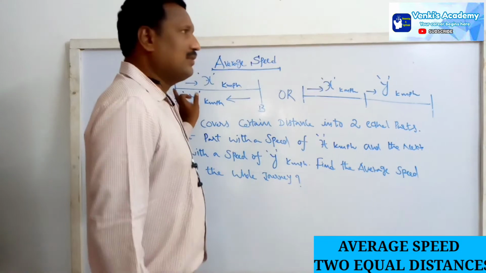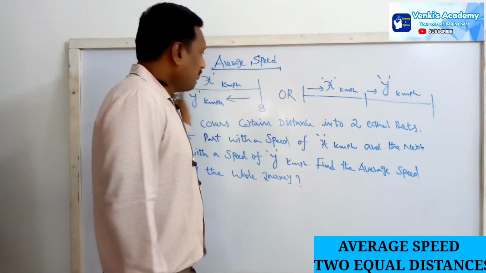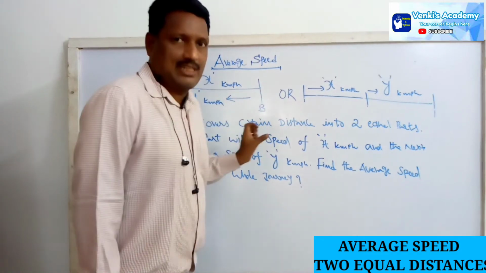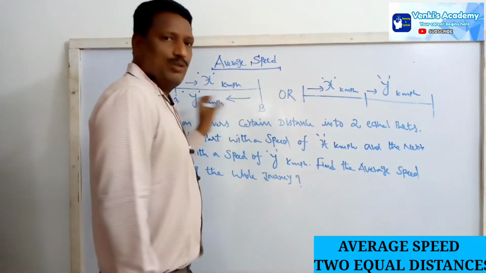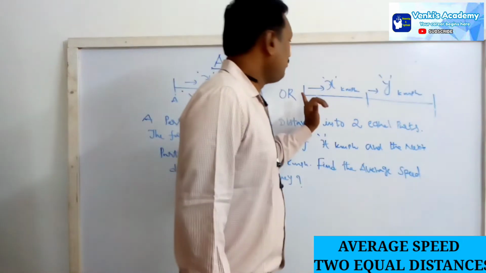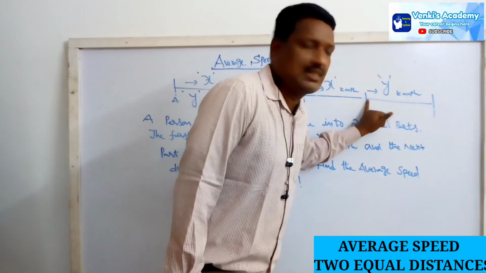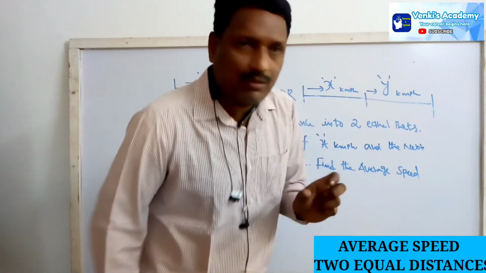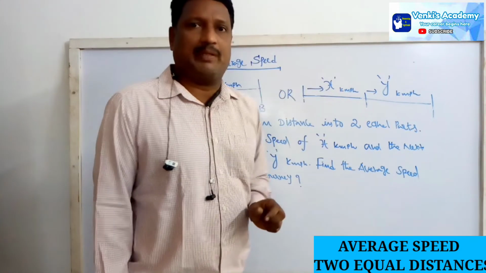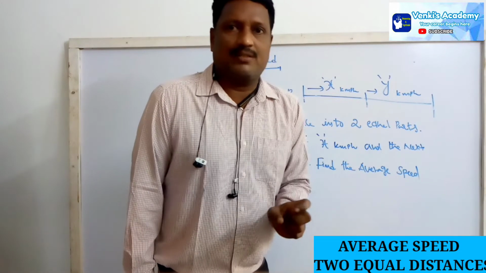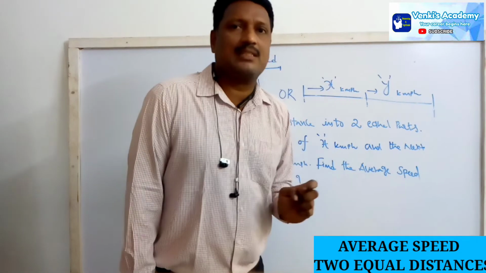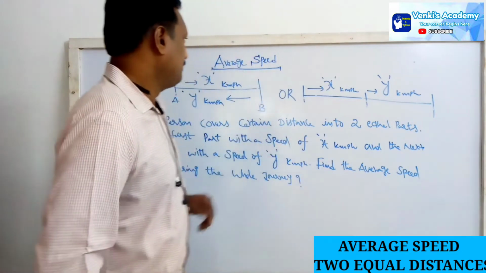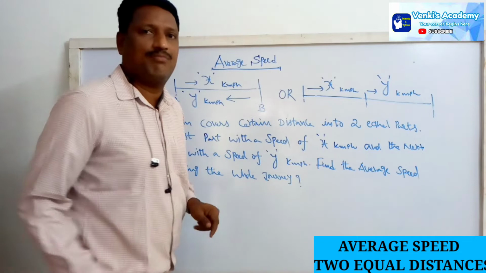Here also there are 2 distances, from A to B one equal distance, and B to A. These 2 are equal distances. A to B with B to A, 2 equal distances. Here also, from here to here, 1 equal distance, and the next another equal distance, 2 equal distances. Whenever we want to find the average speed, we have to consider whether it is 2 equal distances or unequal distances. These 2 are equal distances, so here also we can apply the same formula.